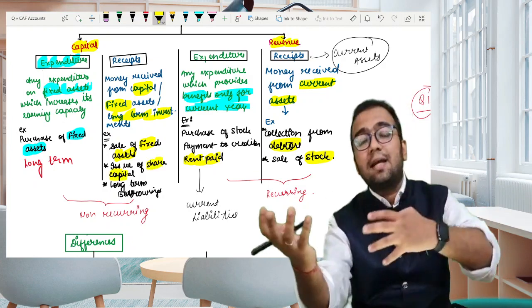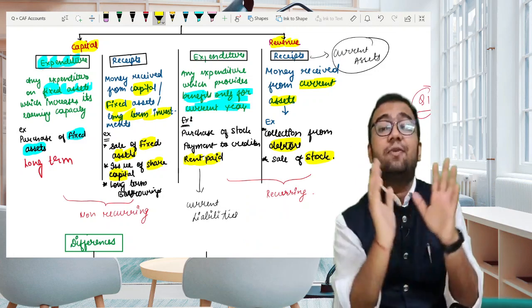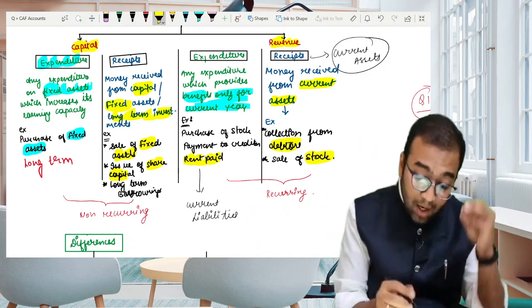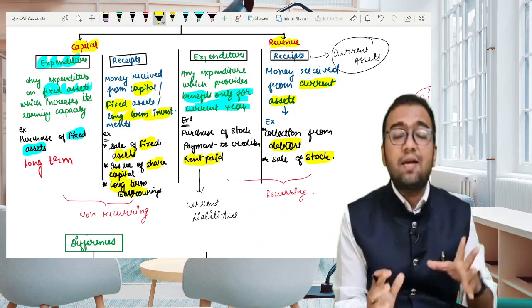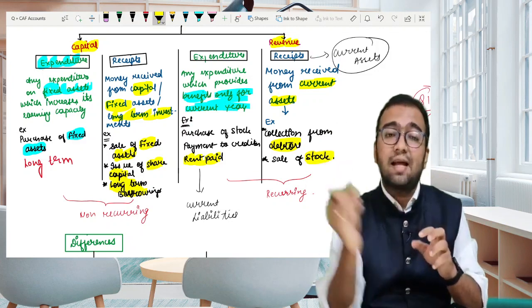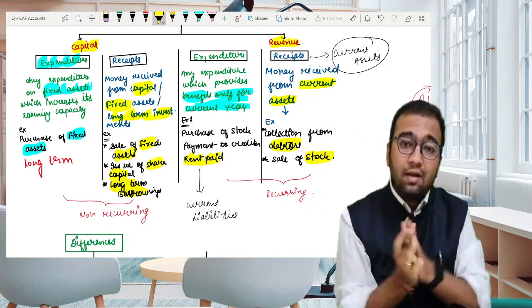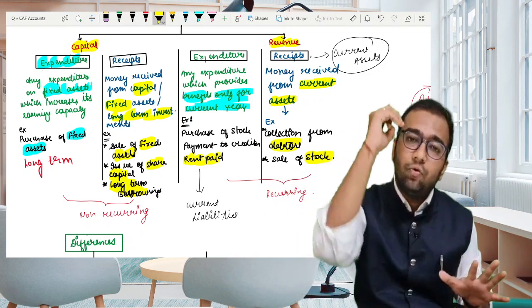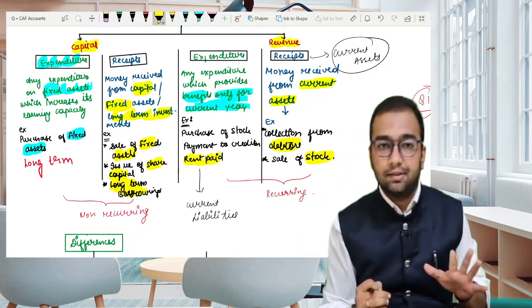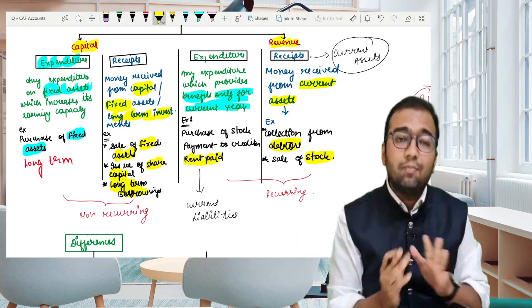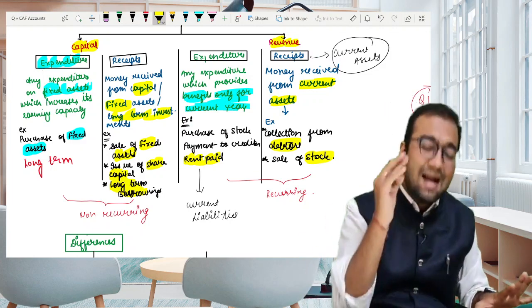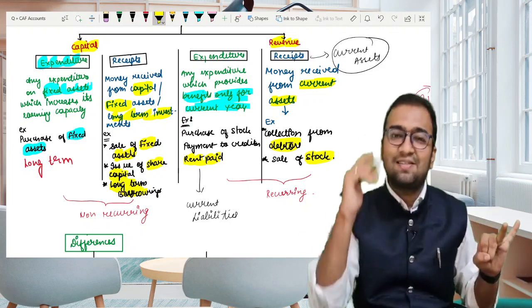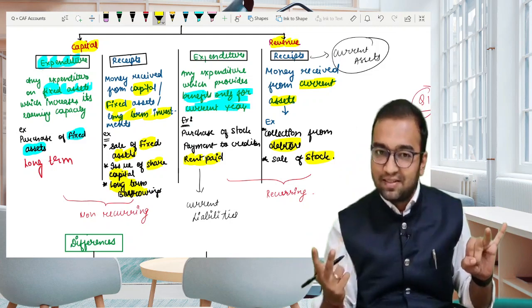Do we issue share capital each year? No, it's once in a while. Long term borrowing: if we are borrowing from some financial institution or bank for a long term purpose, then it would be classified as capital receipt. So here we have completed all four points: capital expenditure, capital receipts, revenue expenditure, revenue receipts.